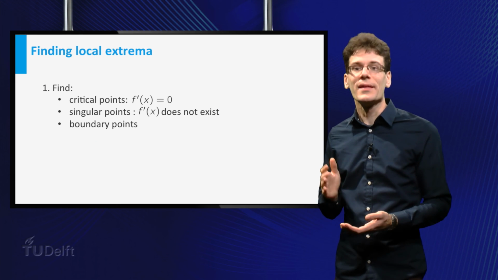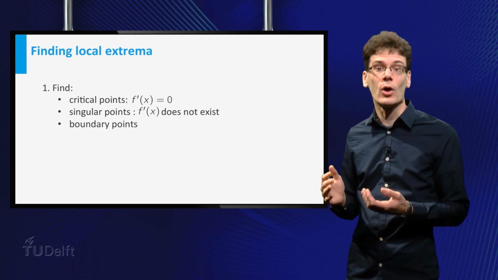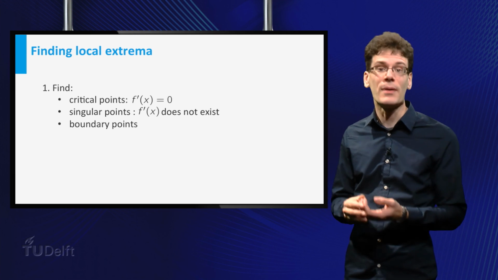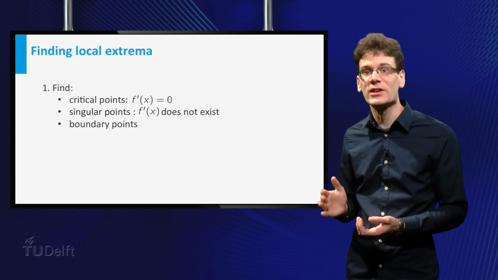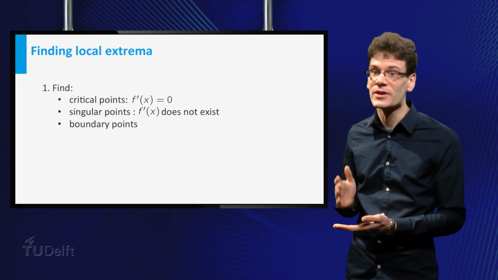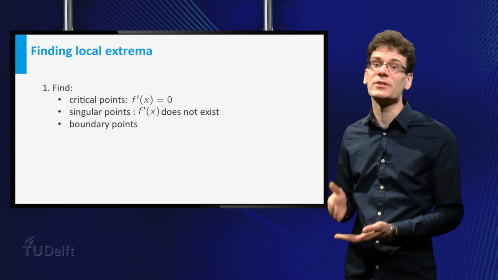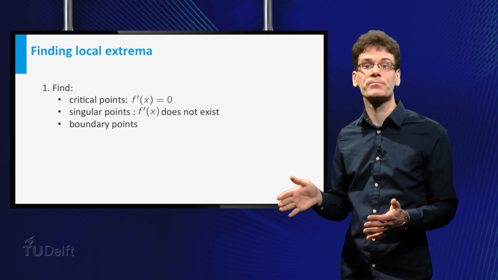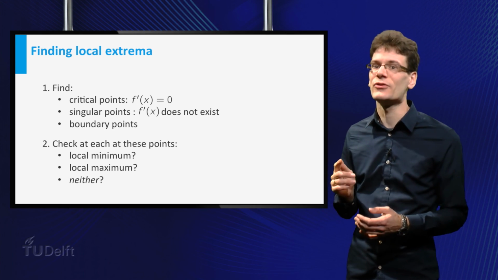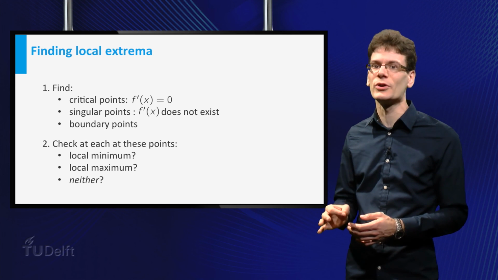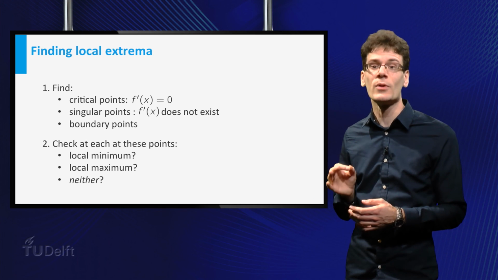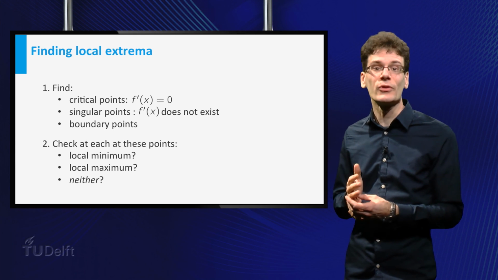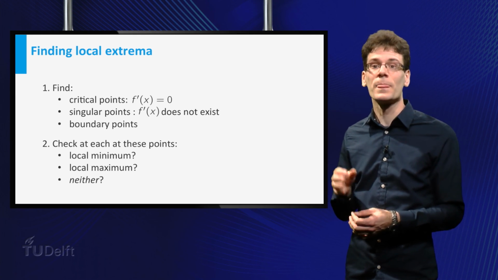Let me summarize. If you want to find local extrema of a function, first find the critical points, singular points, and boundary points. If the function has local extrema, then it must be at those points. So we have limited our search from the whole domain of f to a limited set of points. But keep in mind, we still have to investigate the function at each of those points to see whether it has a local maximum or a local minimum, or neither. You will see tips and tricks for that in the rest of this subsection. Let's practice.